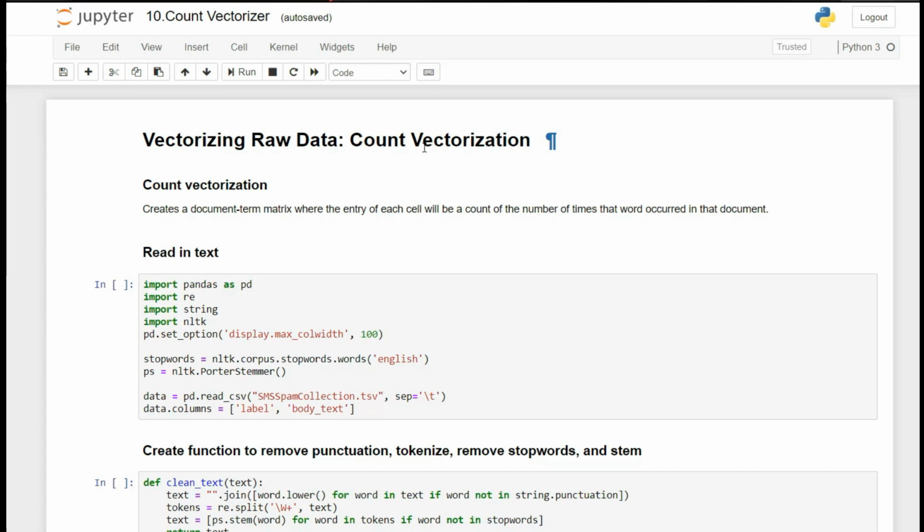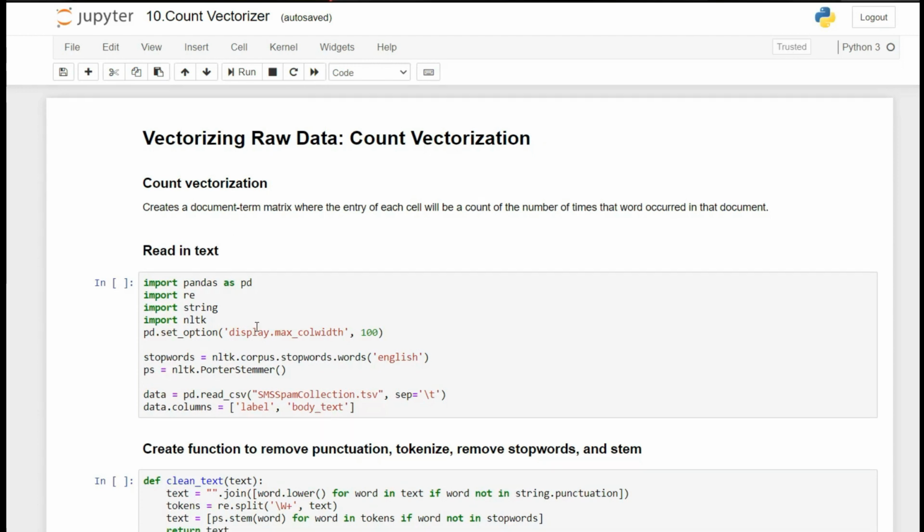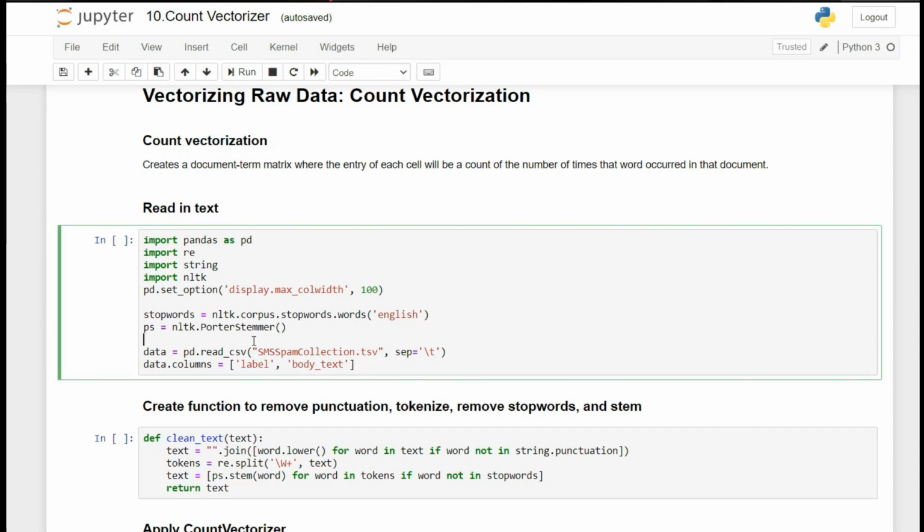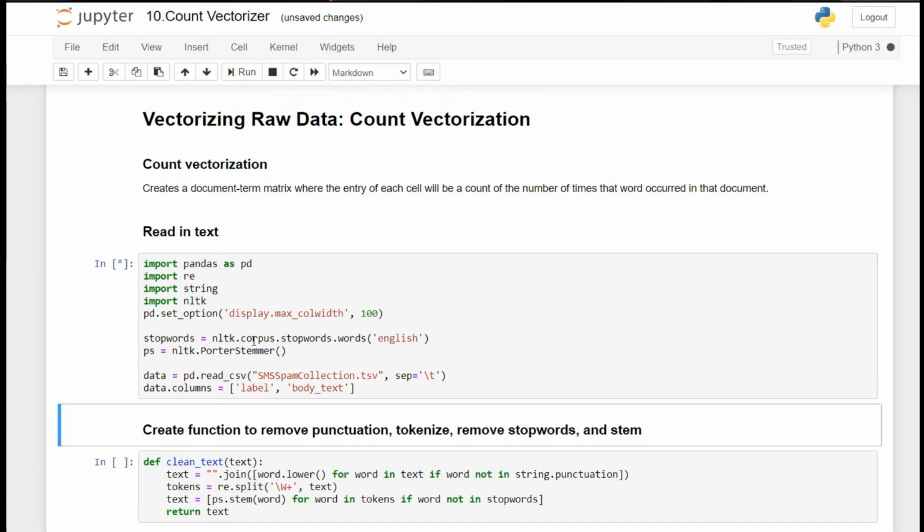So guys, first of all, I am reading the text, the same process we do every time. Then I am setting display max column width, which I had already explained to you before.